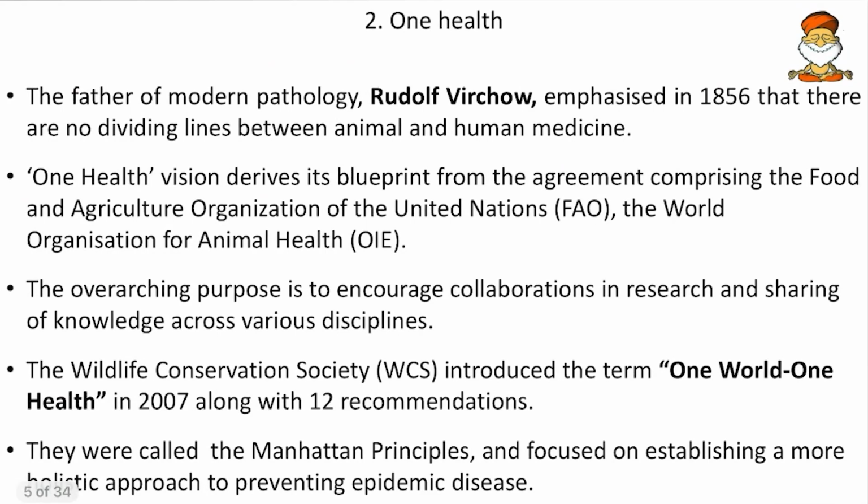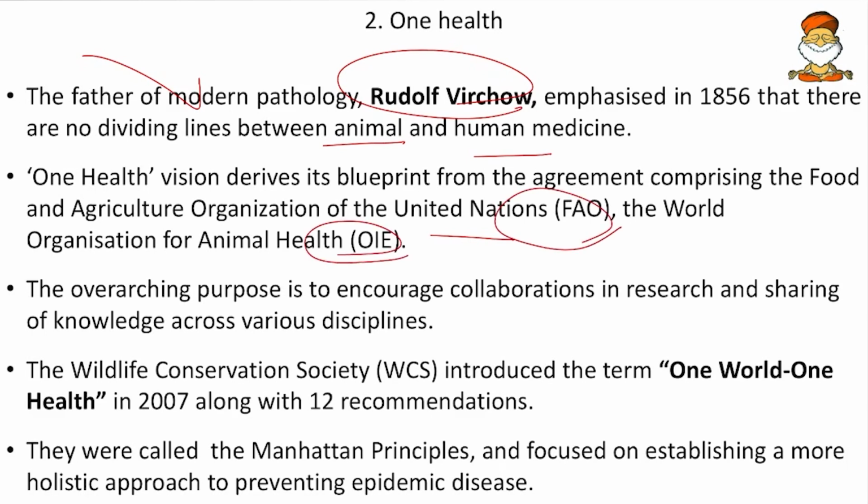And then the origin of One Health. So the father of modern pathology, that is Rudolf Virchow, emphasized in 1856 that there are no dividing lines between animal and human medicine. So from here the word originated. Then the One Health vision derives its blueprint from the agreement comprising the FAO, that is the Food and Agriculture Organization of the United Nations, and the World Organization for Animal Health. So these two organizations were instrumental in bringing this One Health vision.